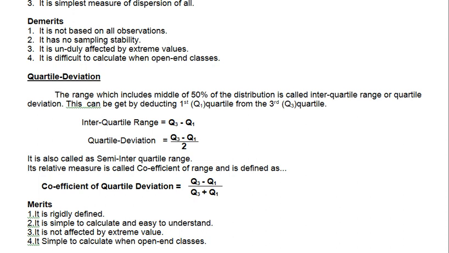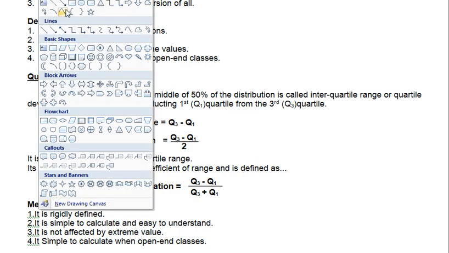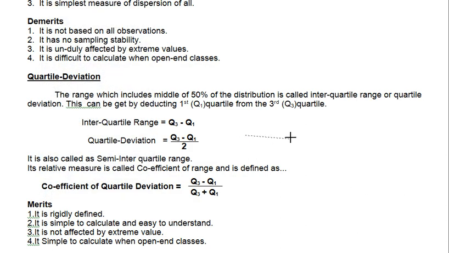Quartile deviation: quartiles means 4. How? I will show you an example on a diagram, then it may be clear to you. Think that this is one distribution. In this distribution I will divide it like this.